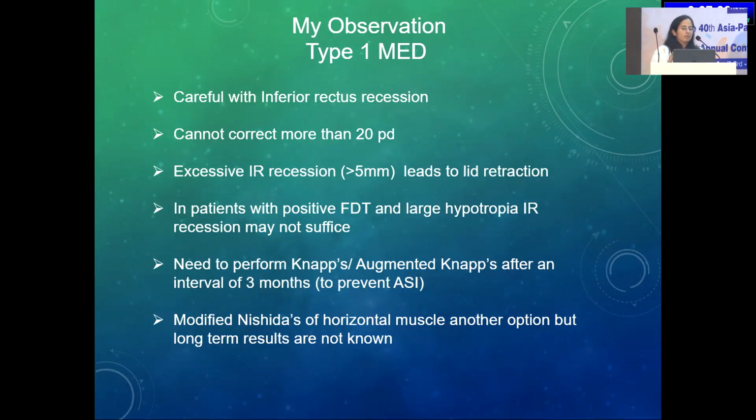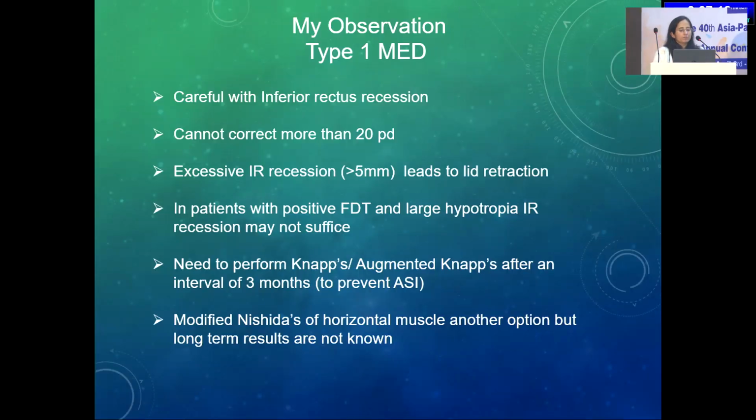So, if you have an inferior rectus that is tight, along with that, if you are planning the surgery, you might add superior rectus plication or superior rectus resection to that. You might even need to perform NAPS or augmented NAPS after an interval of 3 months just to prevent